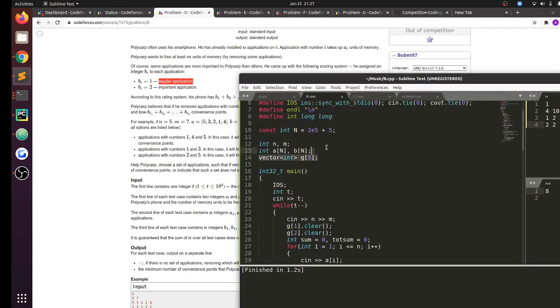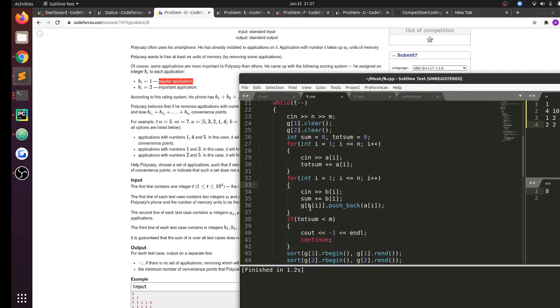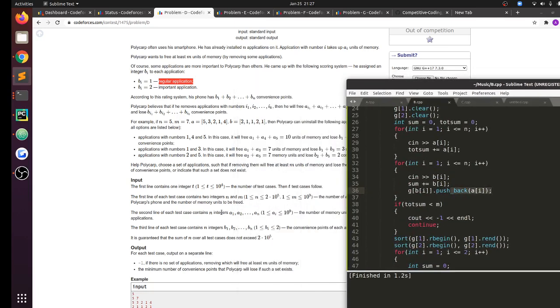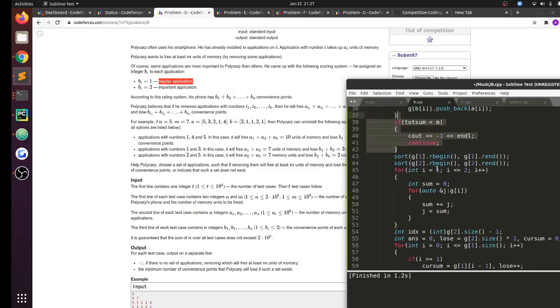So I have vectors g of 1 and g of 2, and for every application, I push it into its respective vector. So g of b of i dot push_back a of i. The edge case is that if I cannot free up m units of space, basically the summation of all of the elements is less than m, I can directly print -1. Otherwise, what I do is I reverse sort g of 1 and g of 2.